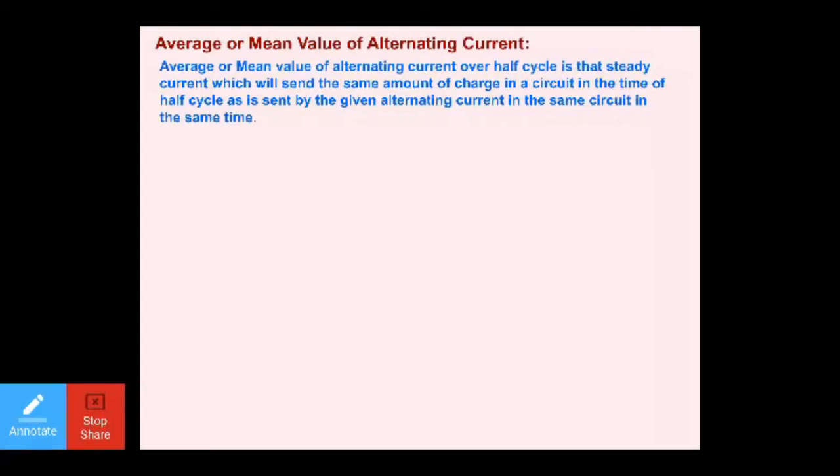So the charges going through the circuit in alternating EMF or alternating current, as well as in the case of mean or average value of an alternating EMF or alternating current, have the same magnitude. Both will have the same magnitude of charges and the cycle you have selected is half.